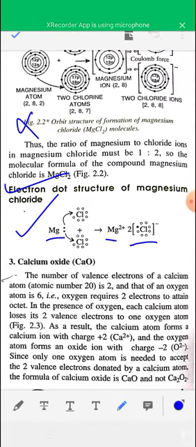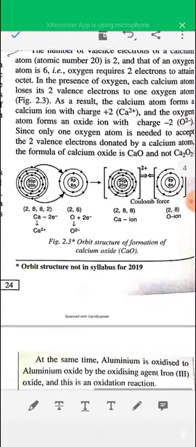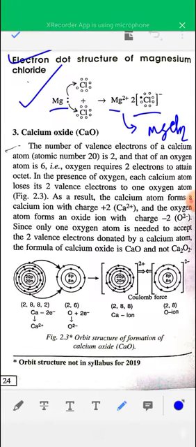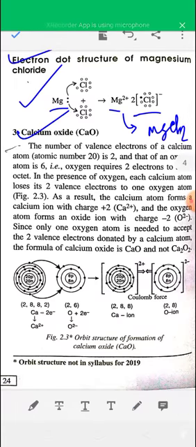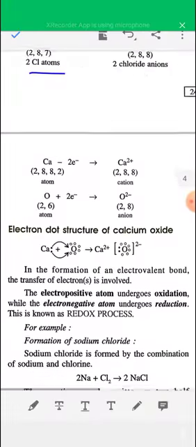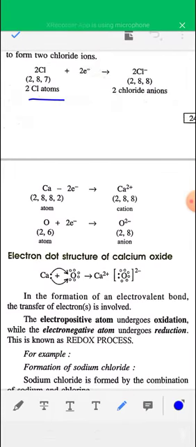And after this formation of oppositely charged ions, they will combine to form magnesium chloride, MgCl2. Now see calcium oxide. Calcium has atomic number 20 and oxygen has atomic number 8. So the electronic configuration of calcium is 2, 8, 8, 2, and the electronic configuration of oxygen is 2, 6.